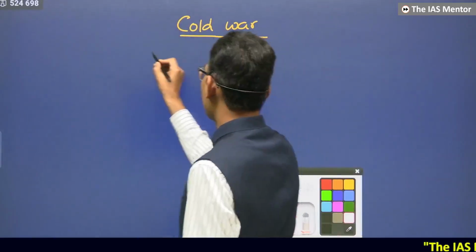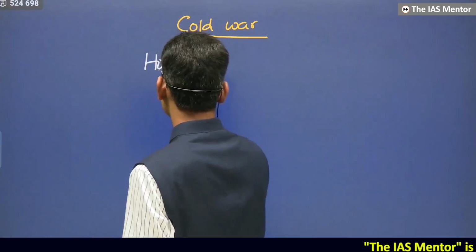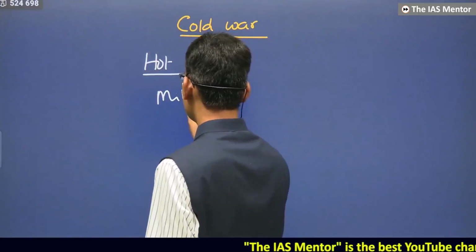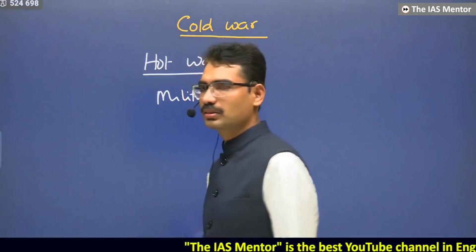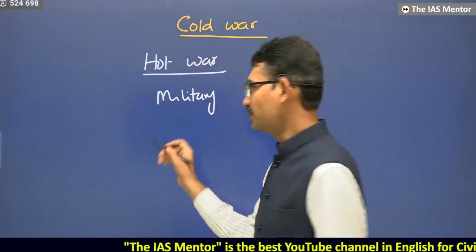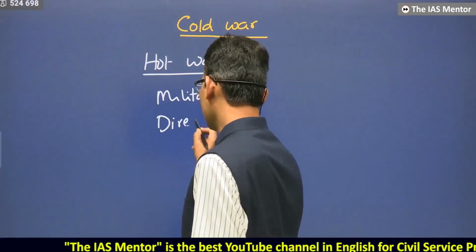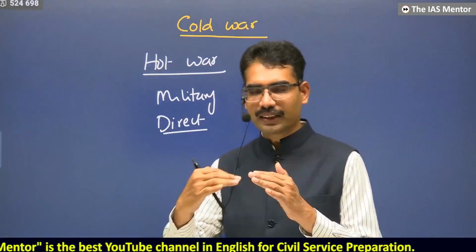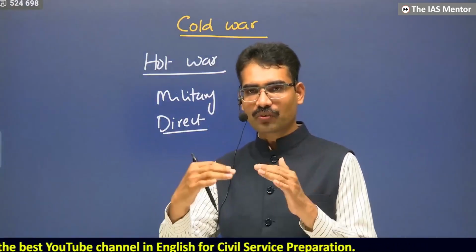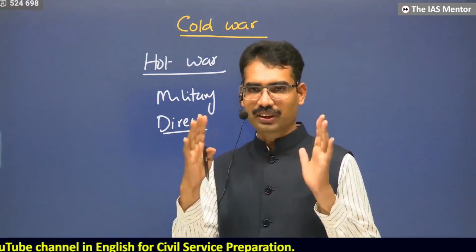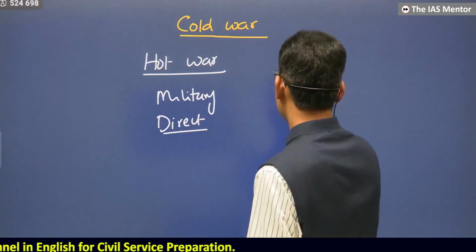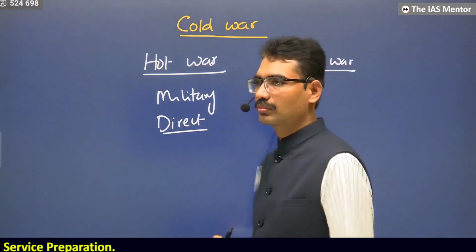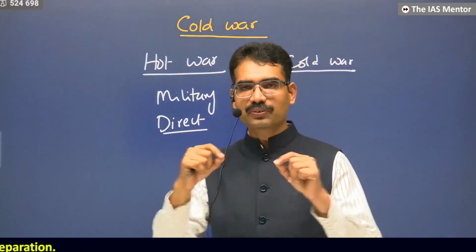When it comes to hot war, it means the military is mobilized and there is direct confrontation. If two countries go for war, then those two countries fight with each other. But when it comes to Cold War, the real competitors will not fight directly.